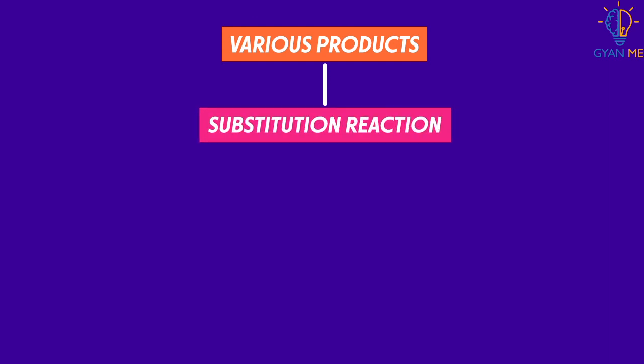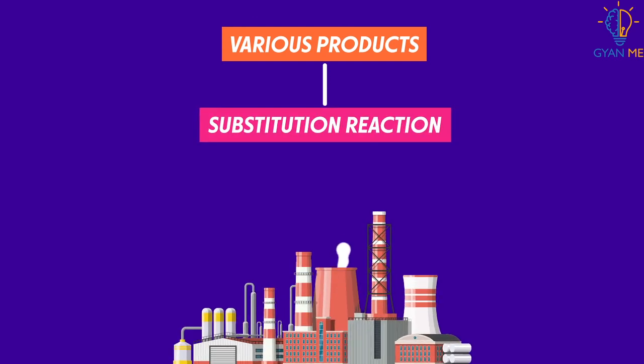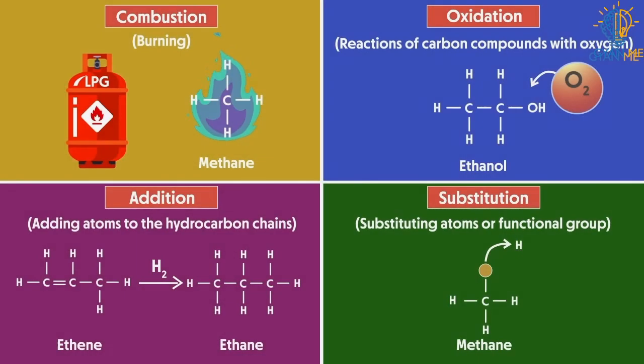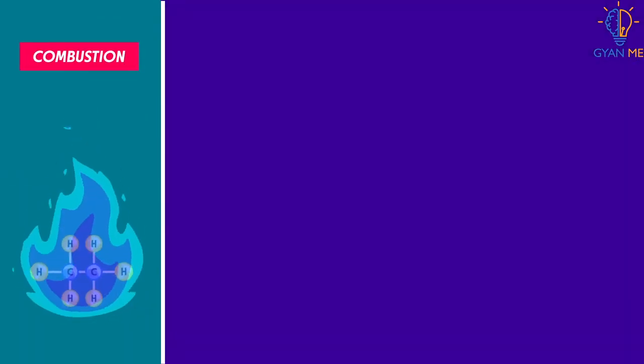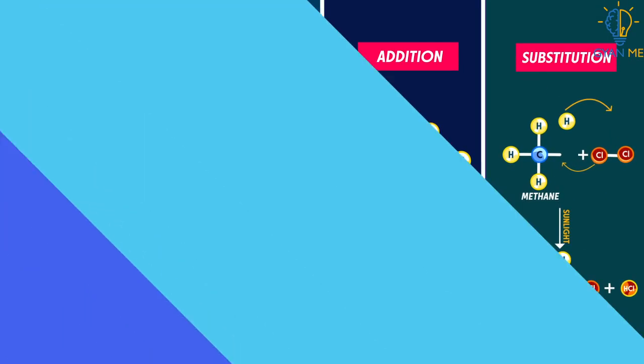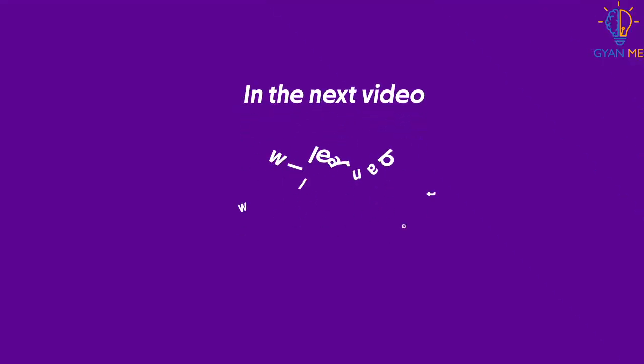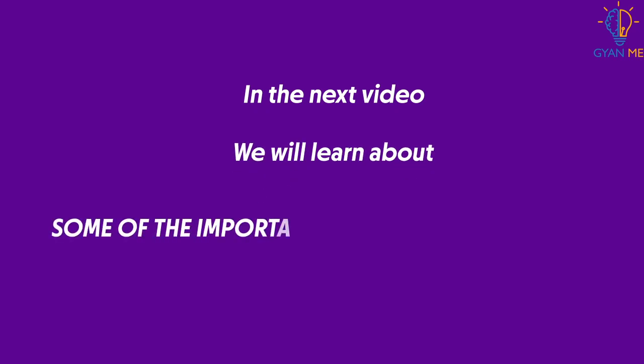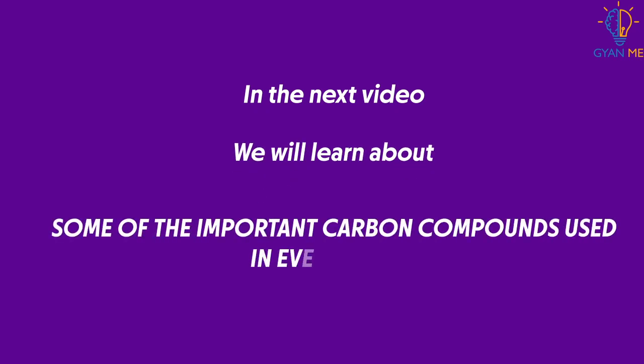In this way, various products can be obtained by substitution reaction, which are used in industries or for commercial purposes. So students, so far we have learnt about various chemical reactions of carbon compounds such as combustion, oxidation, addition and substitution. In the next video, we will learn about some important carbon compounds used in our everyday life.